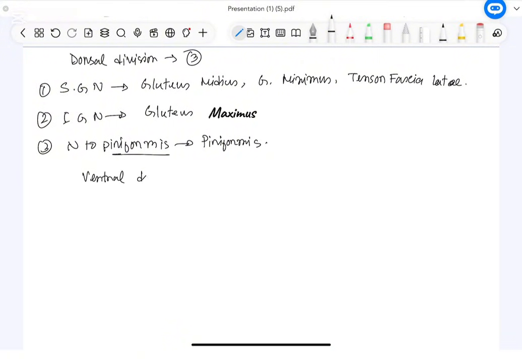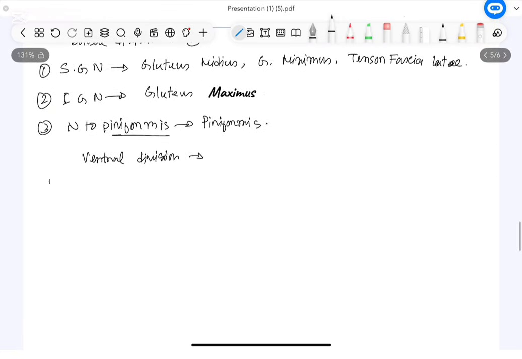Now come to the ventral division. There are some nerves, let us summarize. Number 1, nerve to quadratus femoris. The nerve to quadratus femoris will supply a number of muscles. What are those? The quadratus femoris muscle.